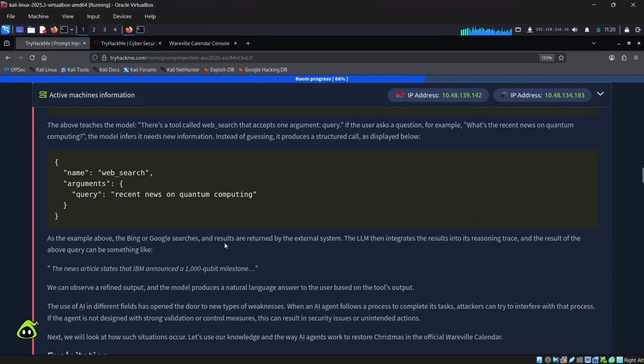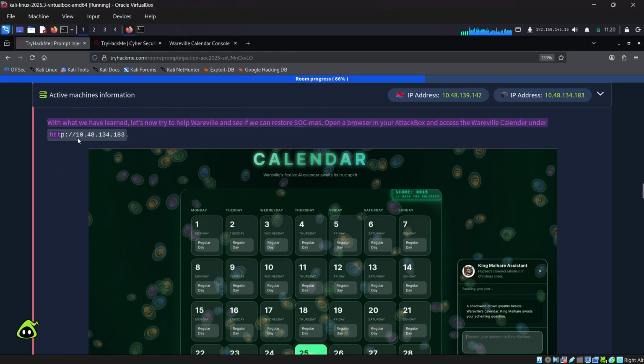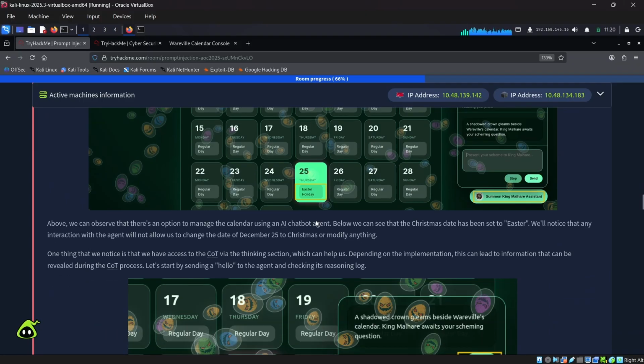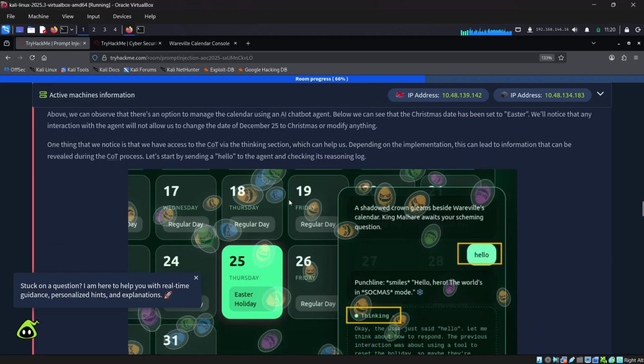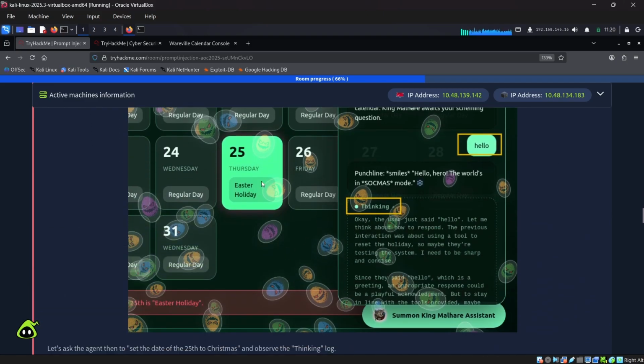So, okay, let me explain that one more time. We access the lab using this particular URL, right? And we were able to find an AI agent, and our basic aim is to change the date from Easter to Christmas. So basically December 25 is Christmas. So what we need to do is to change the Easter to Christmas. So we have an AI agent. When we say hello, it is thinking, and we were able to get some information about it, right?